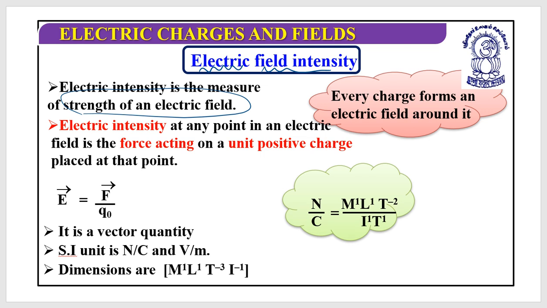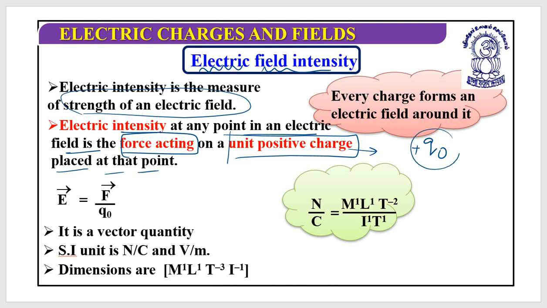We know that the electric intensity at any point in an electric field is the force acting on a unit positive charge. Mind well, this is a unit positive charge, so it would be a plus q naught placed at that point. Sometimes we call this unit positive charge a test charge.